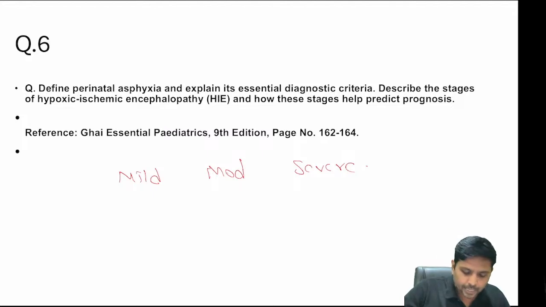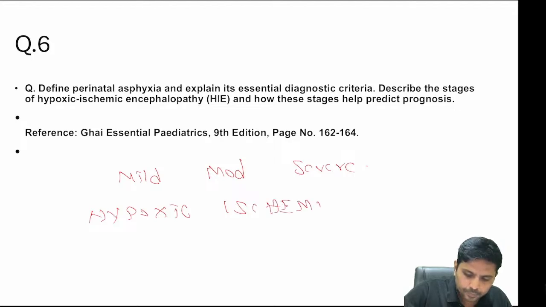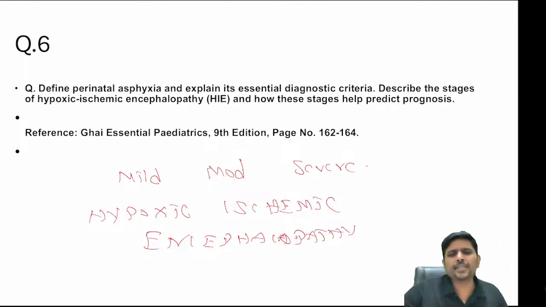What we call hypoxic ischemic encephalopathy, it occurs in stages. Initially mild, then becomes moderate, then becomes severe.